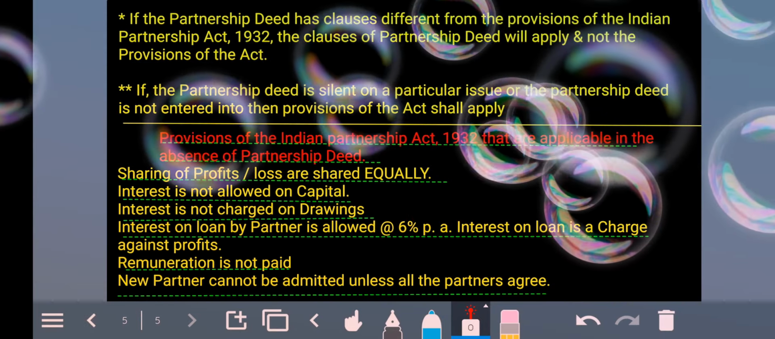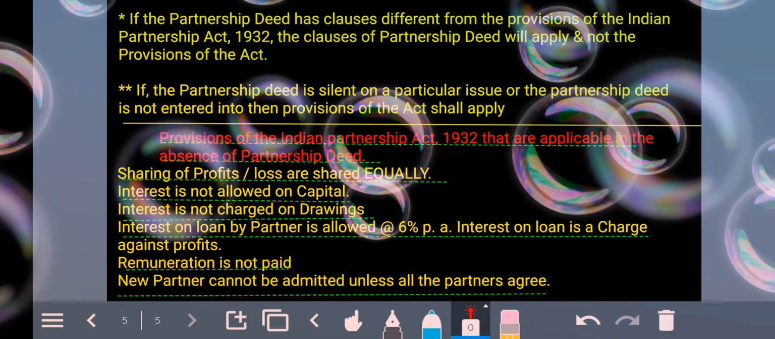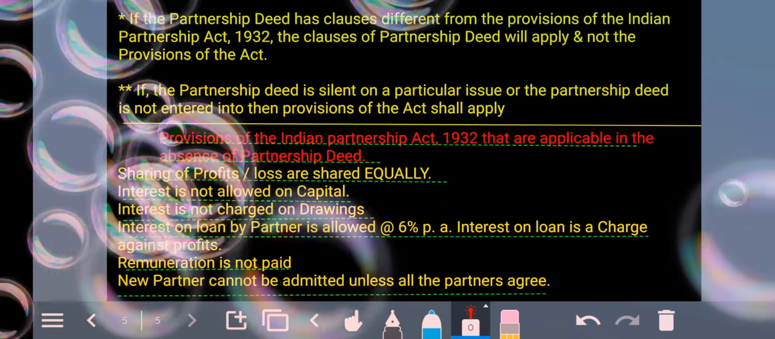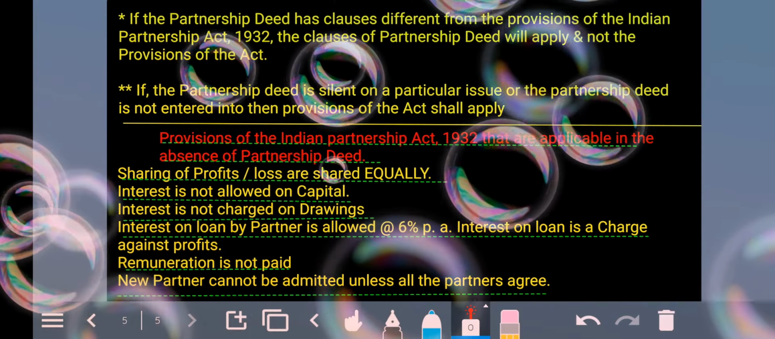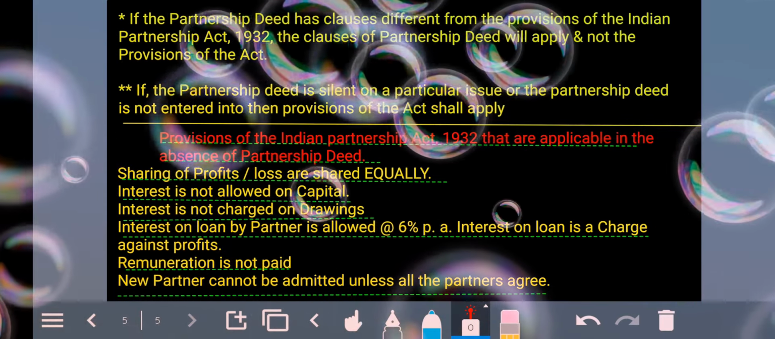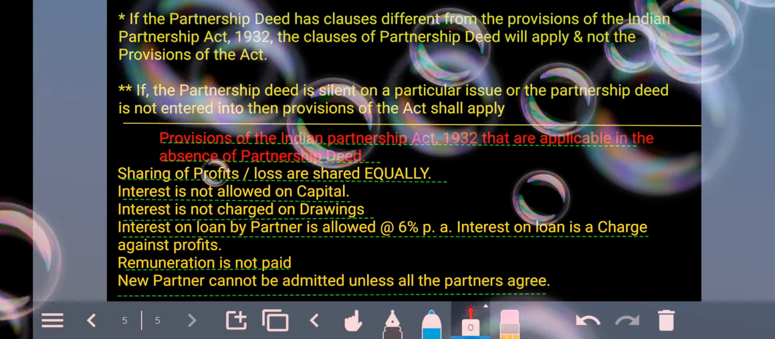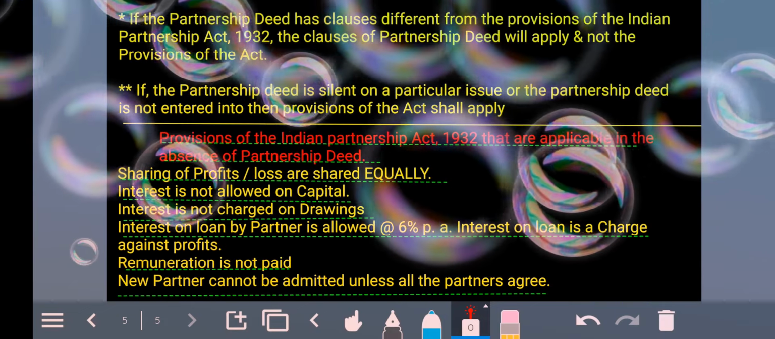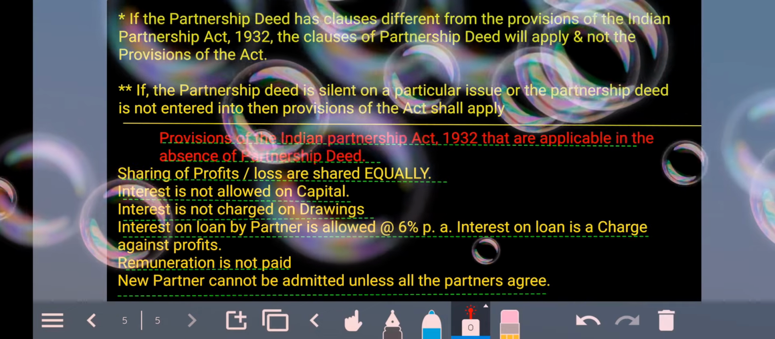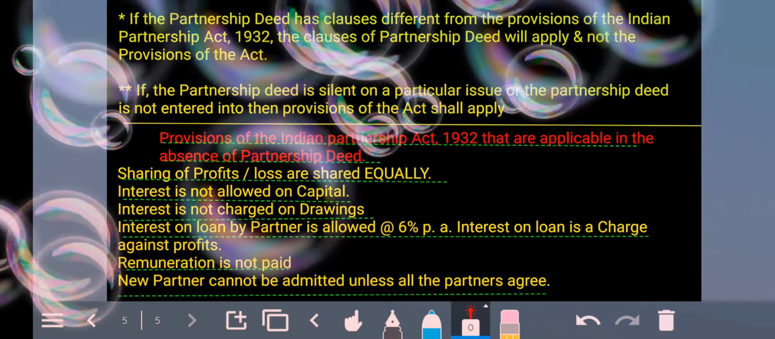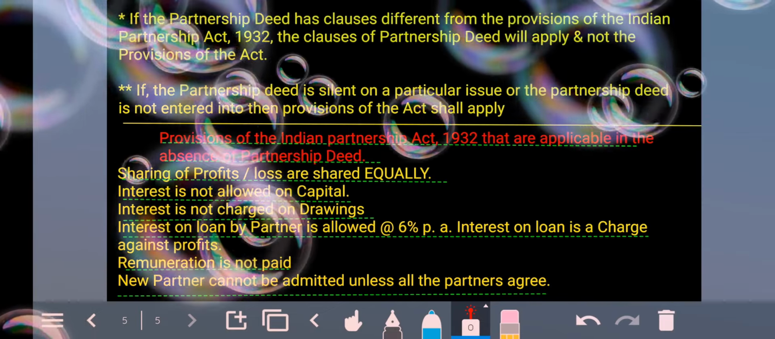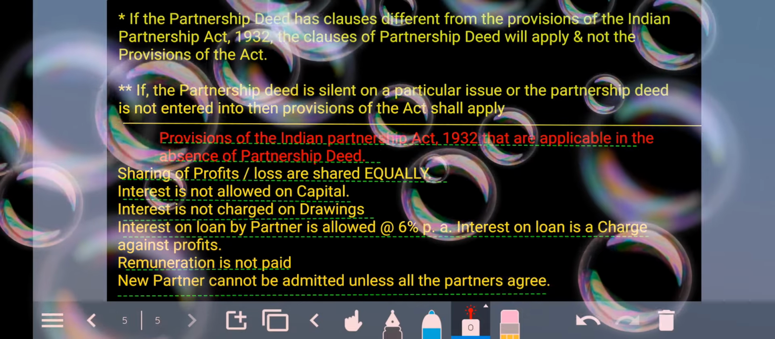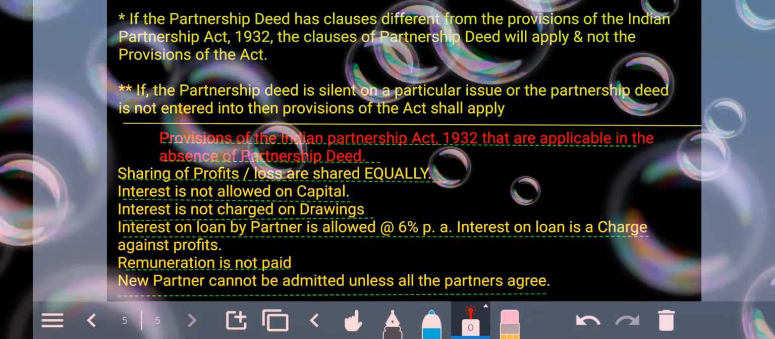In brief, charge against profit are those items which have to be paid whether you have profits or not. Like interest payments on debentures, or if you have to pay interest on a bank loan, you have to pay that interest, no choice. Whether you have profits or not, you have to carry out those expenses. Remuneration is not paid. Then a new partner cannot be admitted unless all the partners agree. So these are the provisions of the Indian Partnership Act 1932 when a partnership deed is absent.